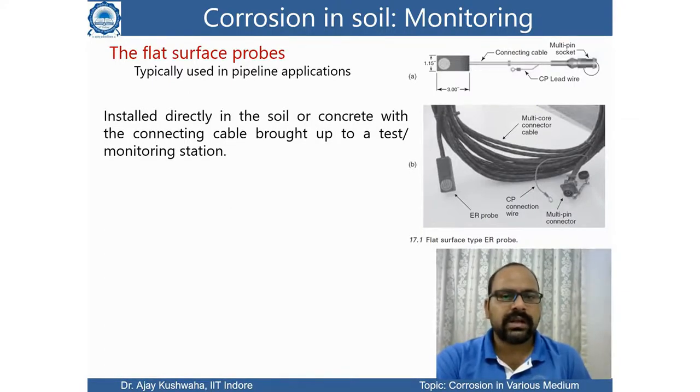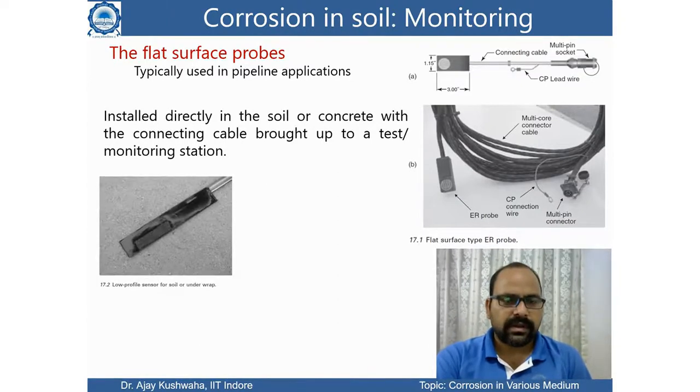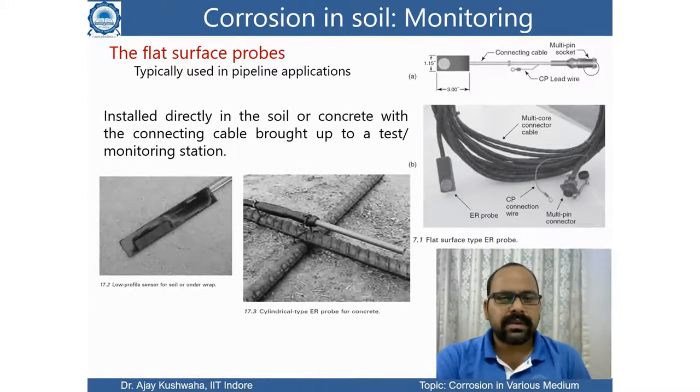So it is installed directly in the soil or concrete with the connecting cable brought up to a test monitoring station. There is also a low profile sensor for soil under the wrap, or a cylindrical type ER probe for concrete, where you can just fix it with the concrete structure. So these are typically the structures of the probe.